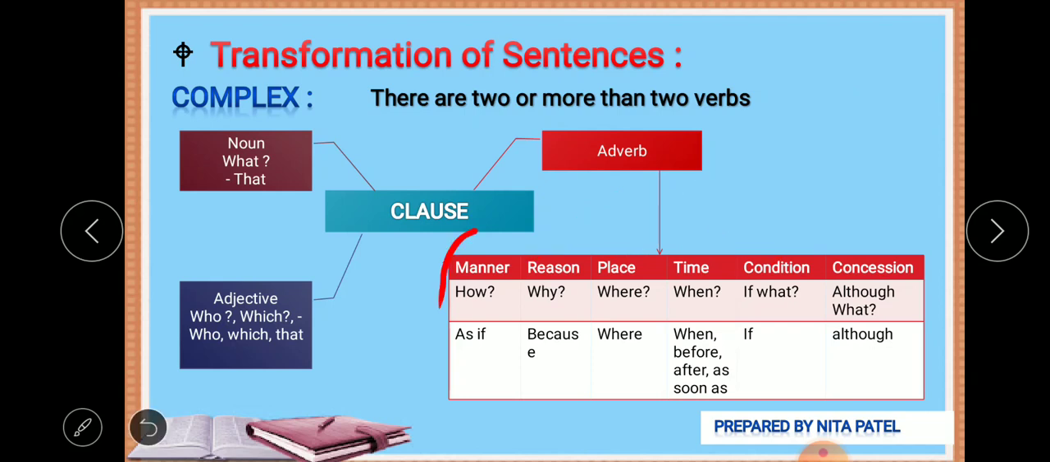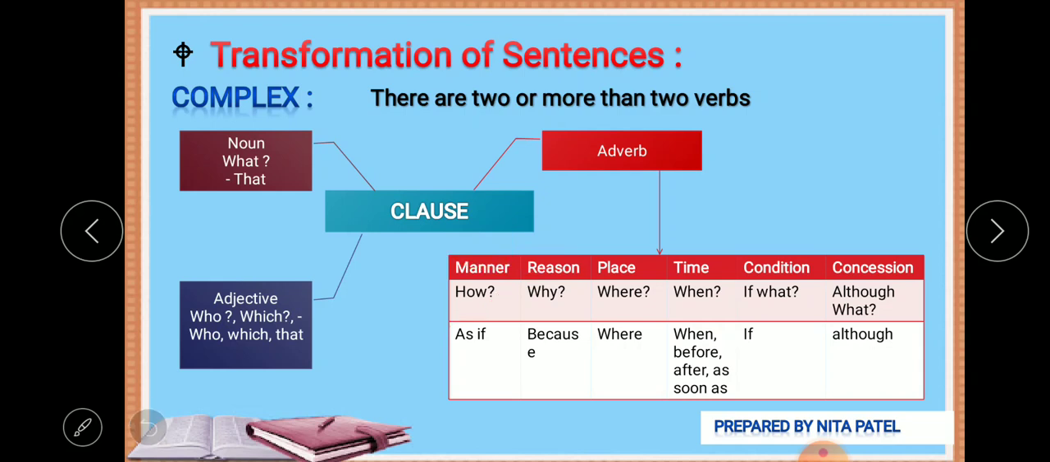Okay, now manner. How? It asks the question with how. How one's manner is. As if. He walks as if he is the king. How he walks as if he is the king. How she walks as if she is whatever the situation. How she talks as if she is the nightingale. Right? So this kind of questions, this kind of answer it gives.